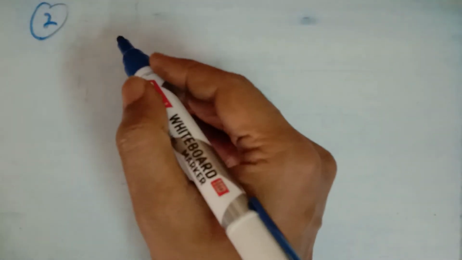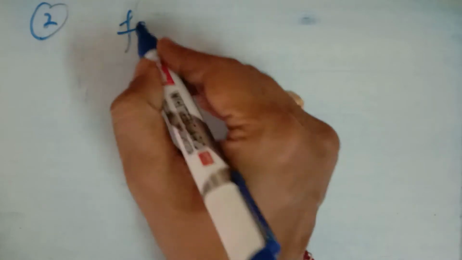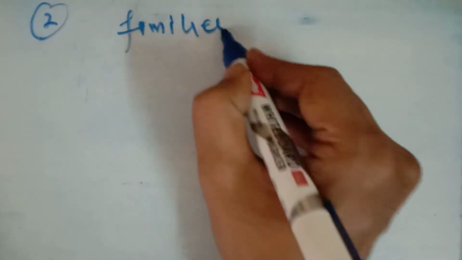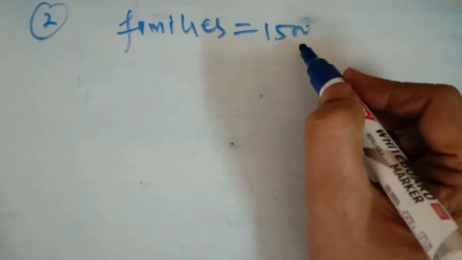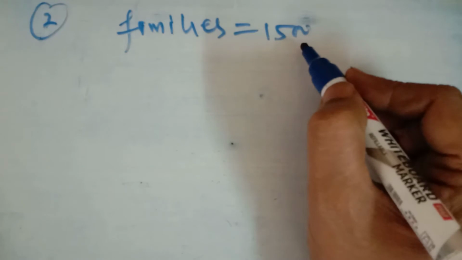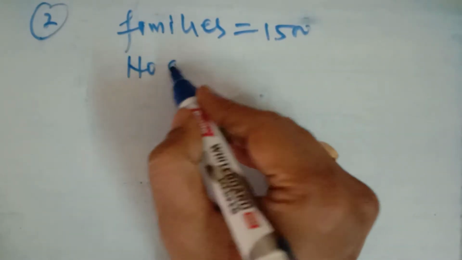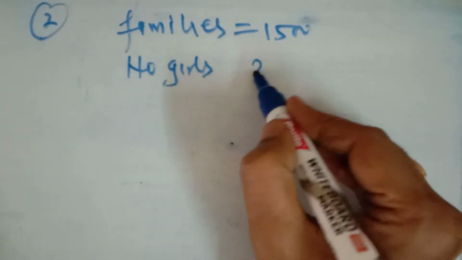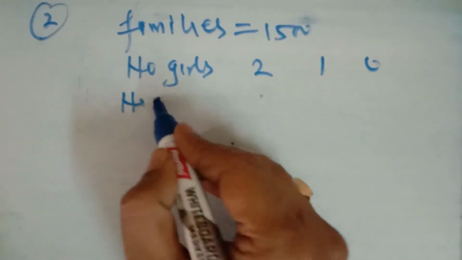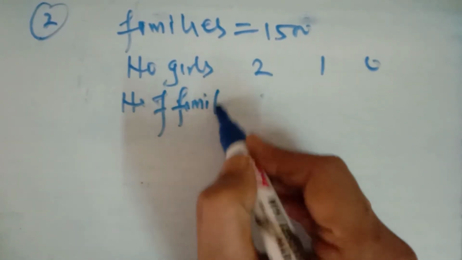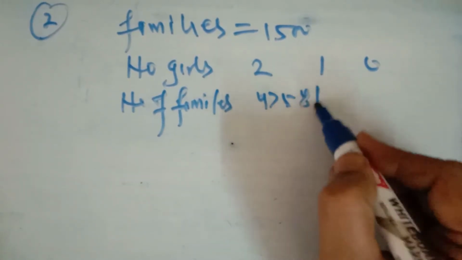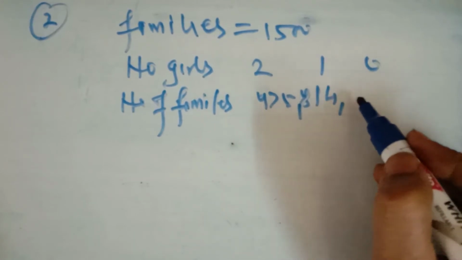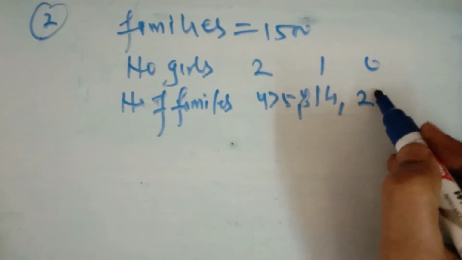This is the question number 1. Now in question number 2, there are 1500 families, and families with two children were selected randomly. It is given the number of girls 2, 1 and 0, and the number of families are given. How many families are there with 2 girls? It is 475. It is given that the number of families with 1 girl is 814, and with no girls 211.